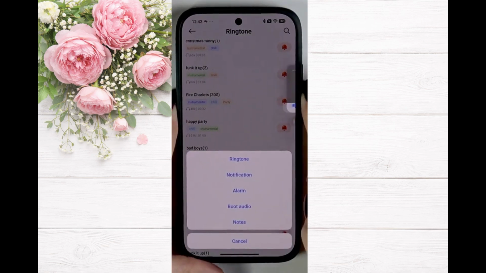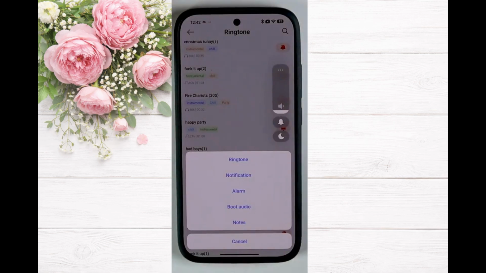Choose whether to set it as your ringtone, notification, or alarm sound.